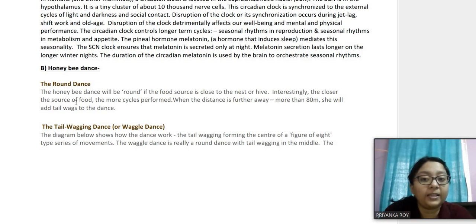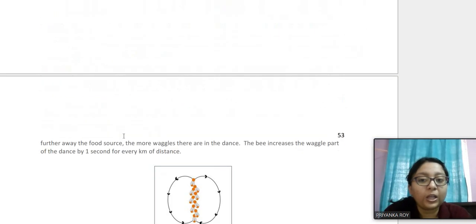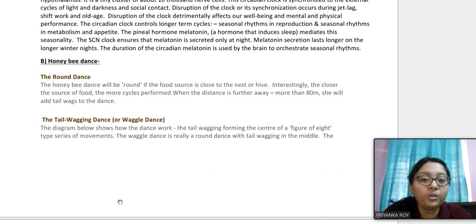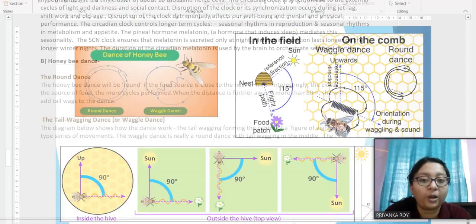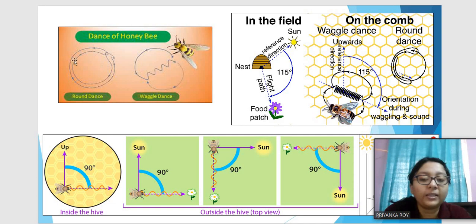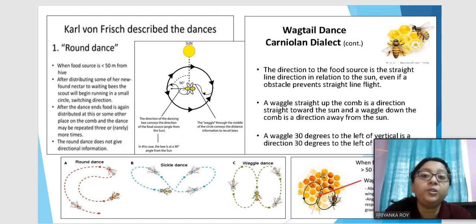Now, in this case, the honeybee dance is very popular because they have these different kinds of dances to communicate information about food source to the other members of the hive. So, they have 2 different dances. One is the round dance. So this round dance is like the bee will go like this and then again come like this, again it will go like this and again come back like this. This round dance refers to whenever the food source is very near to the hive.